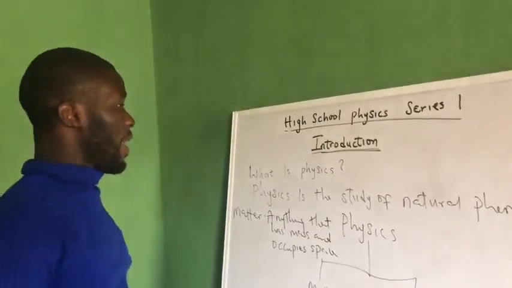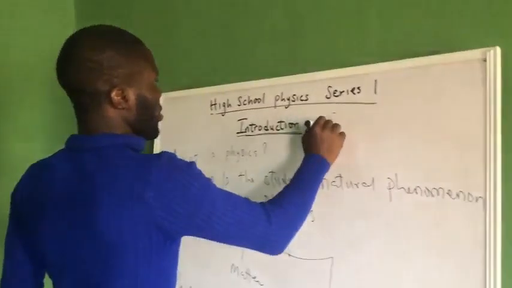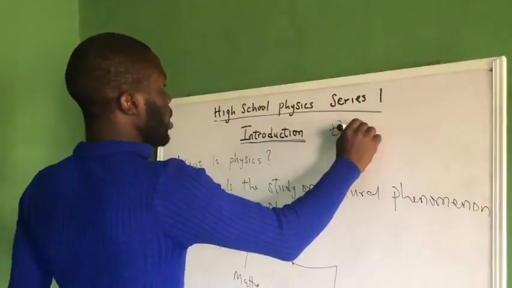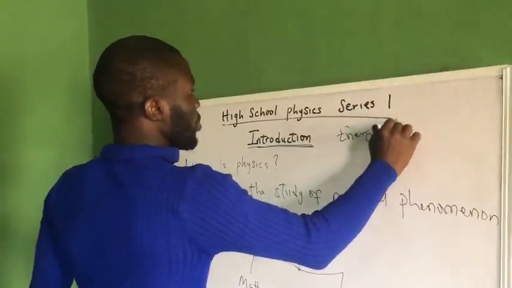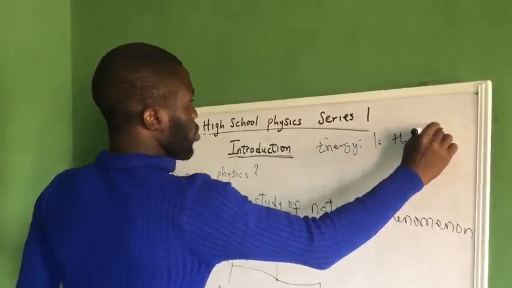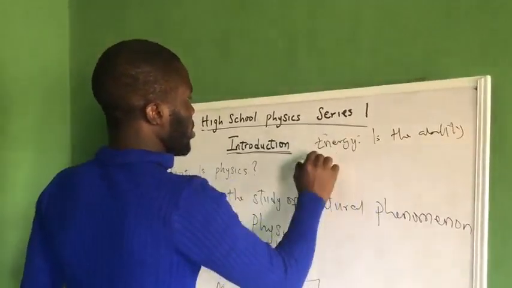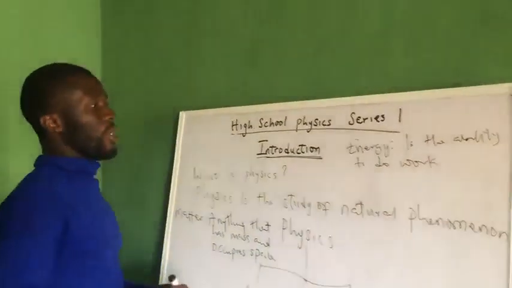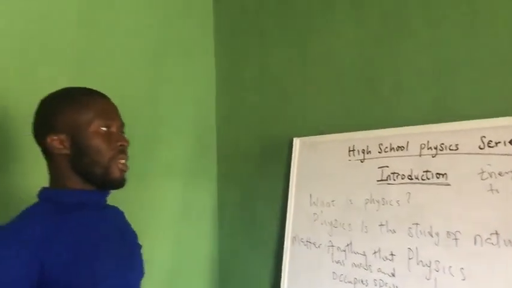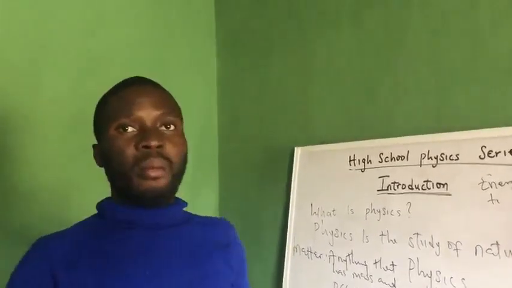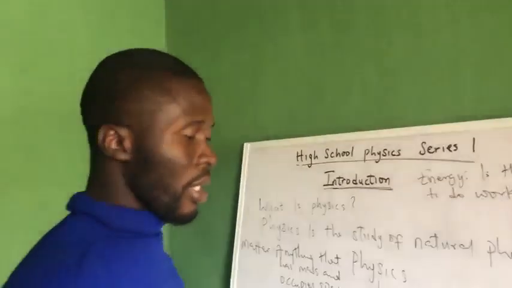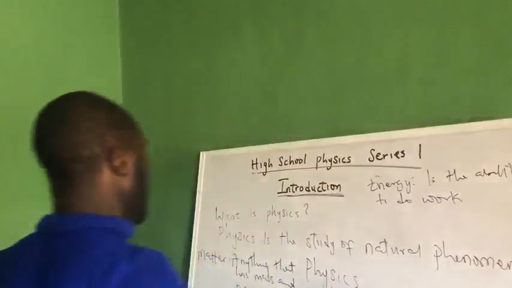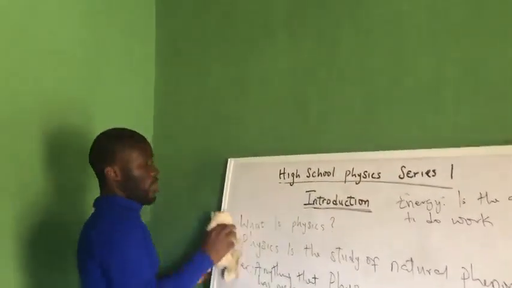Now, when we say energy, what do we mean by energy? Energy is the ability to do work. Now, how can we study matter and energy, and what is the relationship between matter and energy? These are what we'll be looking at in our study of physics.